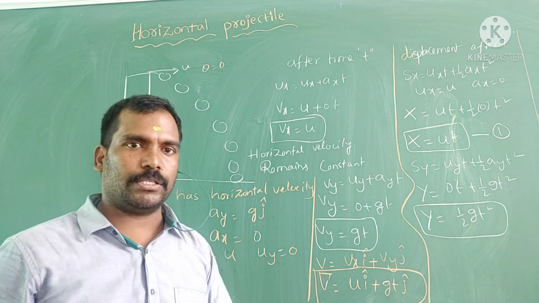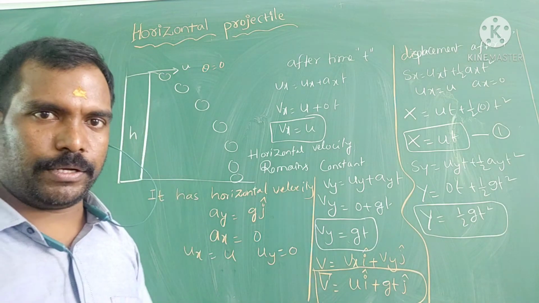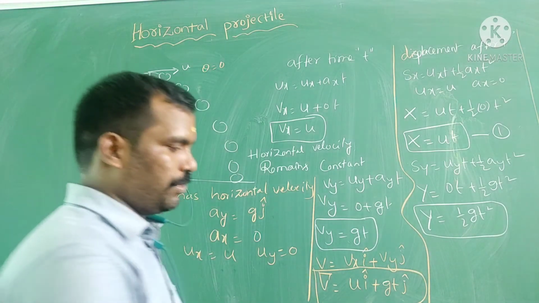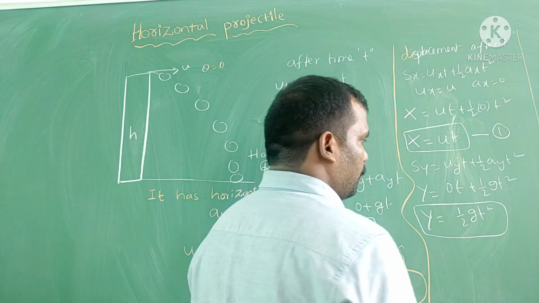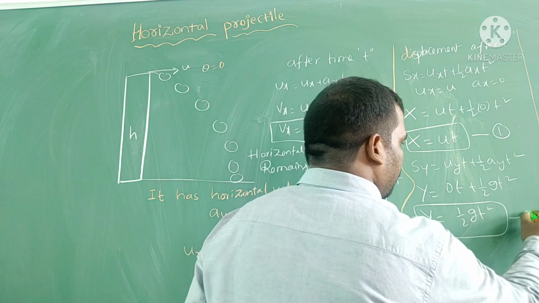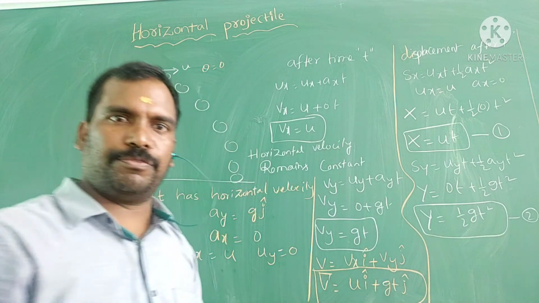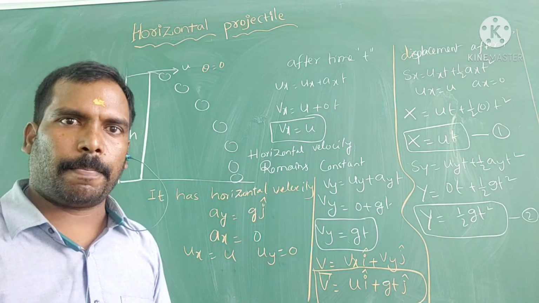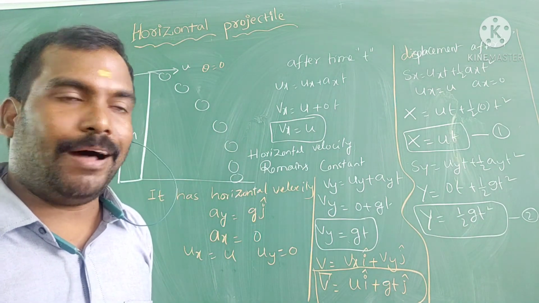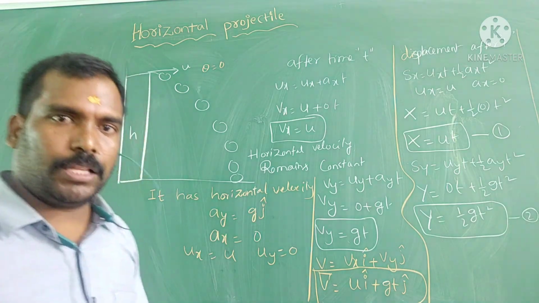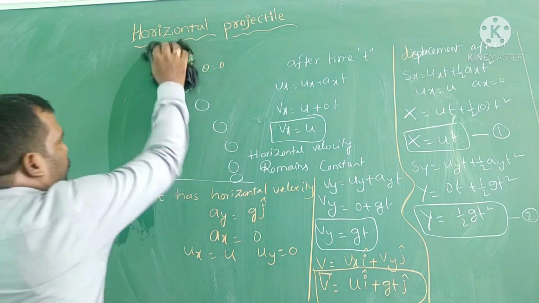Finally, y is equal to half g t square. This is equation 1 and equation 2. If you combine equation 1 and equation 2, you will get the path of this projectile. Just I'll continue.